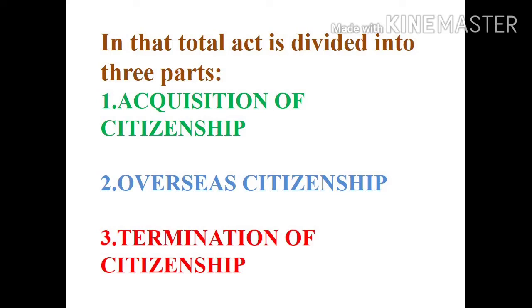The second one is overseas. You are outside the country, but you want to take the citizenship in this country. So at that time you come under overseas citizenship. Now termination of citizenship. Termination means nothing but removal. In that removal there are three subparts, we will see in the next slides.